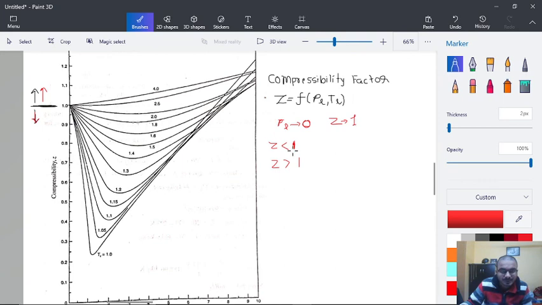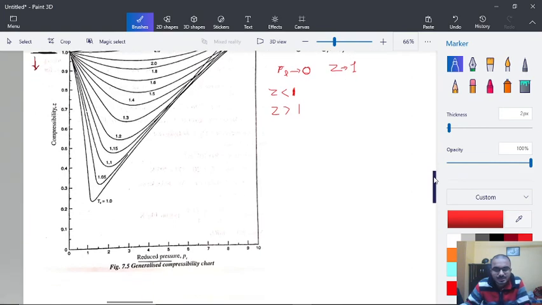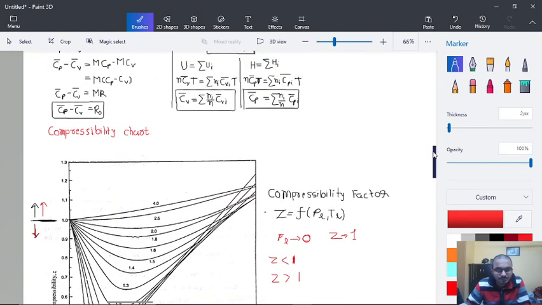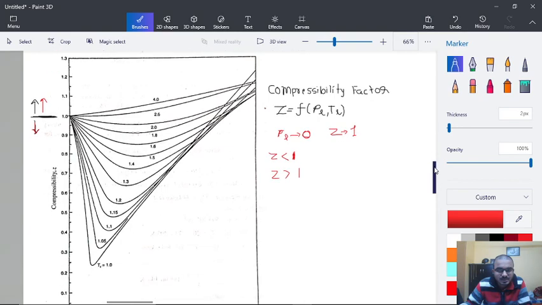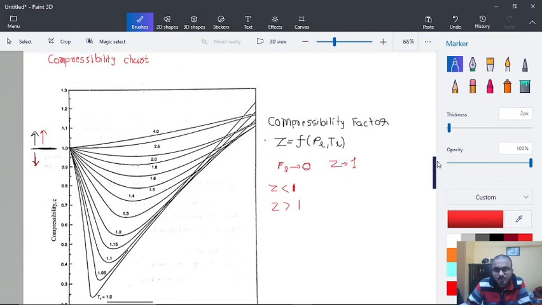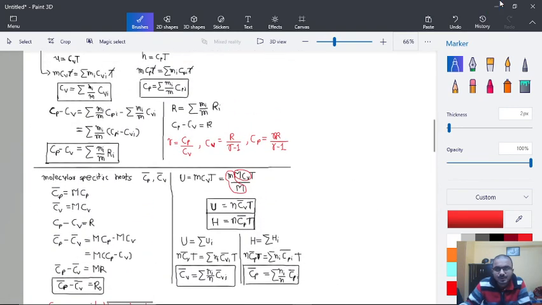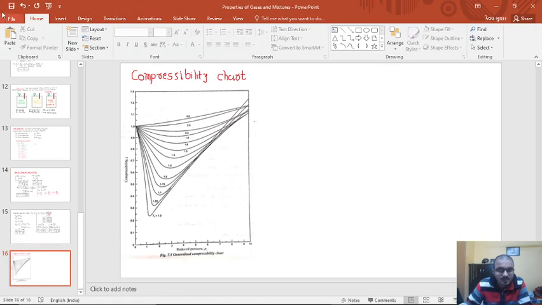So apart from the critical state, this chart gives us very good results. So this is all about the compressibility chart, and you can go through details by yourself also. So this is the end of this chapter.